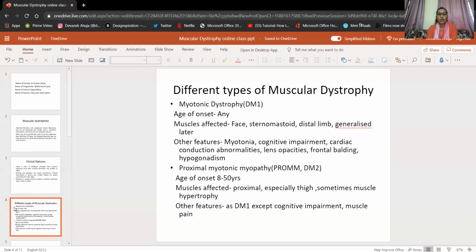Other features are like myotonic dystrophy: myotonia, cardiac conduction abnormalities, lens opacities, frontal balding, hypogonadism, but there is no cognitive impairment and muscle pain is present.